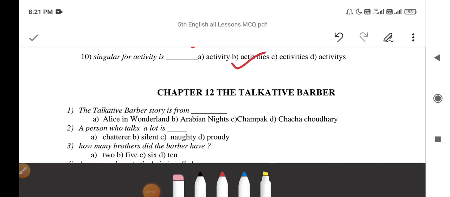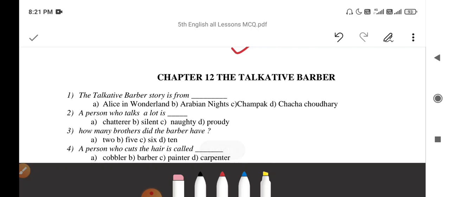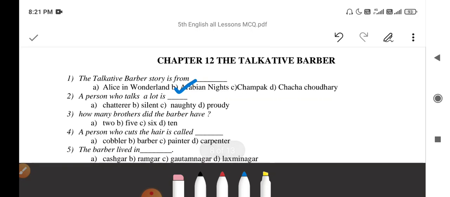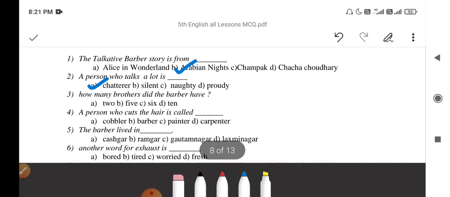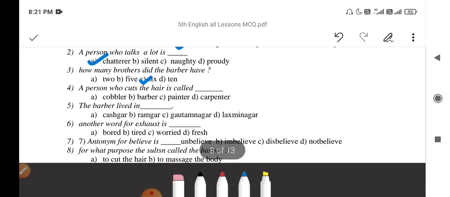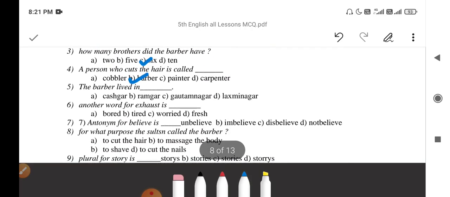So the next chapter is The Talkative Barber. Question number 1. The Talkative Barber story is from Arabian Nights. Next, a person who talks a lot is called chatterer. Next, how many brothers did the barber have? The barber had 6 brothers. Next, a person who cuts the hair is called barber. Next, the barber lived in Kashgar.